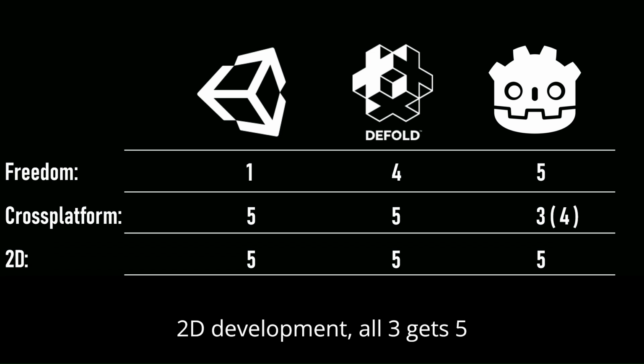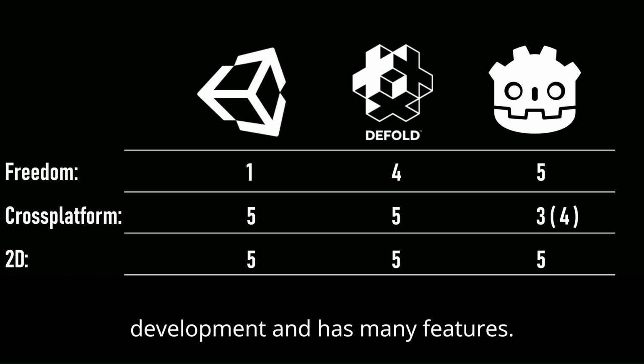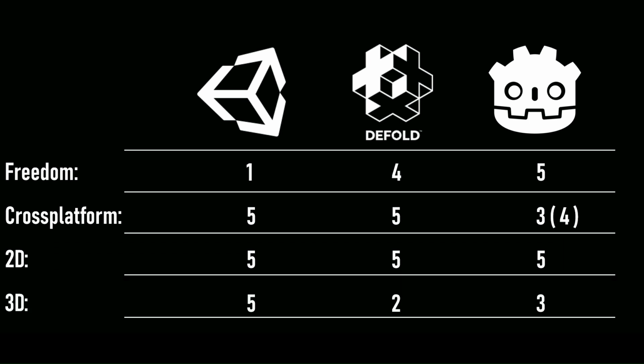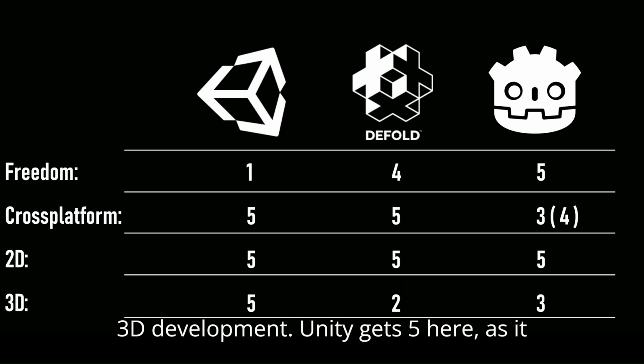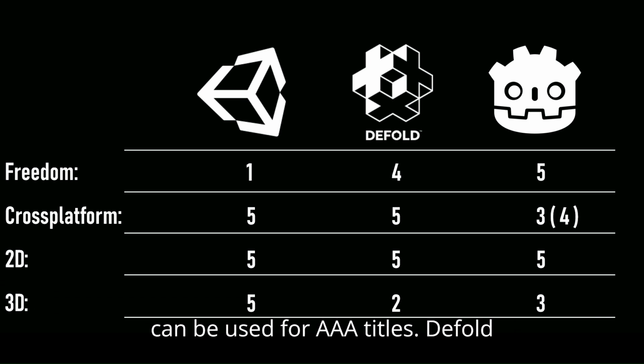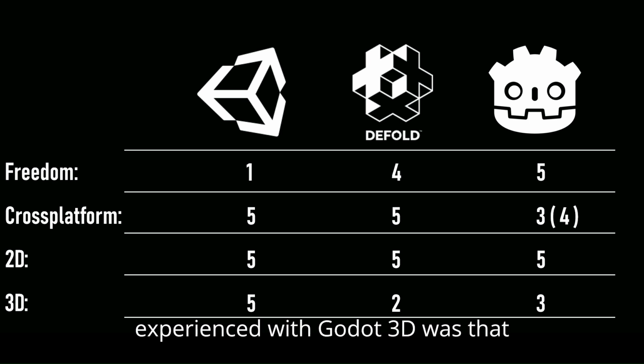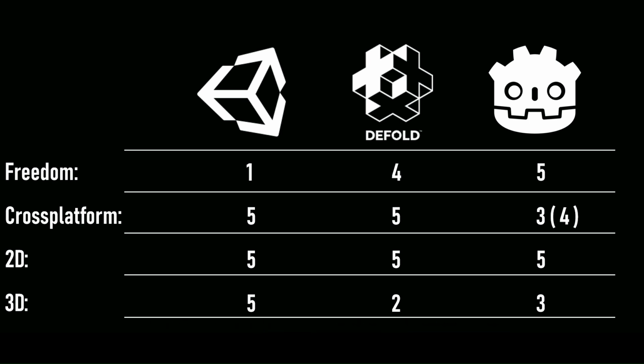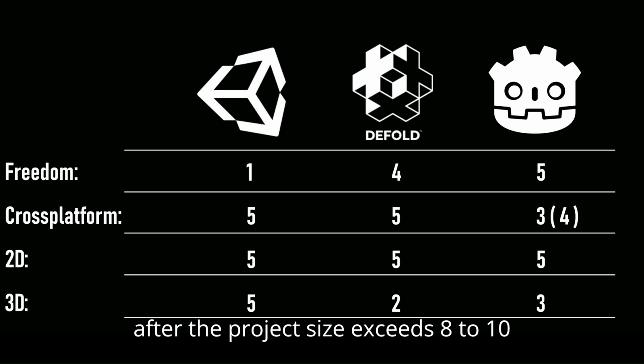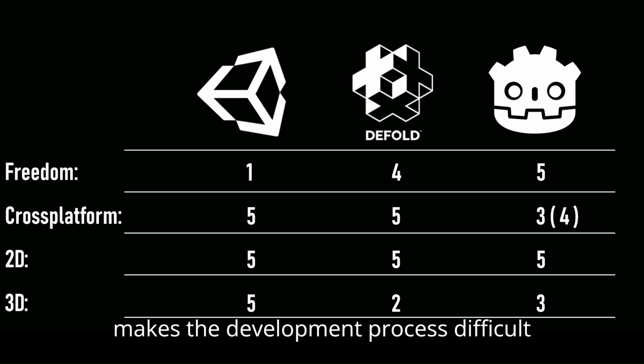2D development, all 3 get 5 as they all are suitable for 2D development and have many features. 3D development, Unity gets 5 here as it can be used for AAA titles. Defold gets 2, you can use it for 3D but it lacks too much. Godot gets 3, it again could get 4, but what I have experienced with Godot 3D was that after the project size exceeds 8 to 10 GB, it starts to get slower and makes the development process difficult and slow.